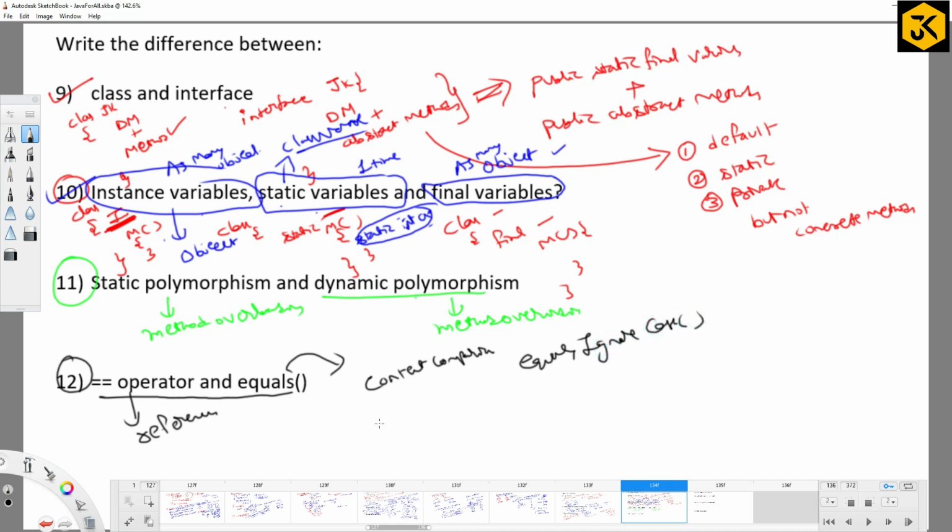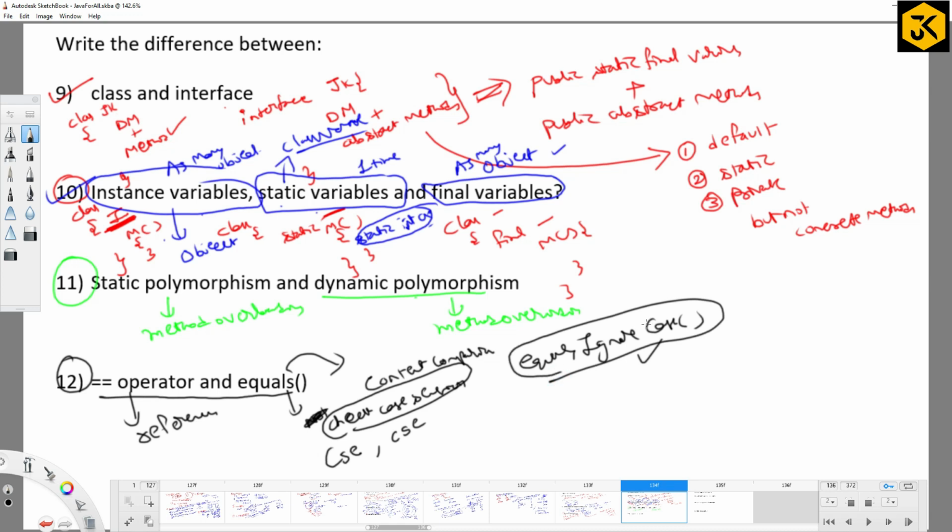The equals method checks case sensitivity also, so is the content CSC equal to csc? No, because C is capital here. Whereas the equalsIgnoreCase method is meant to compare the content of two strings, but it simply ignores case sensitivity. Right?